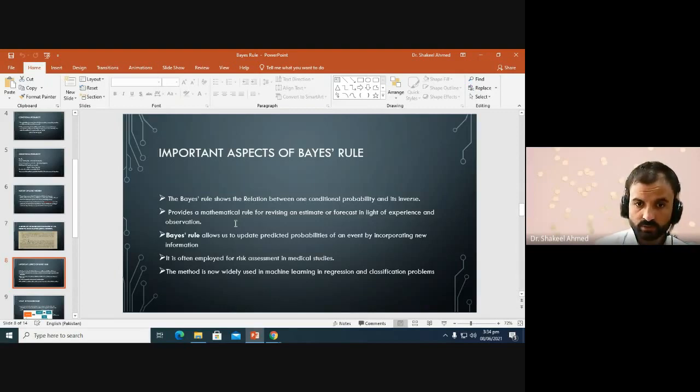Bayes rule allows us to update predicted probabilities of an event by incorporating new information. It is often employed for risk assessment in medical studies and business studies. Nowadays, it is also used in machine learning problems like regression and classification problems to estimate the posterior distribution of the parameters of the regression model or regression equation.